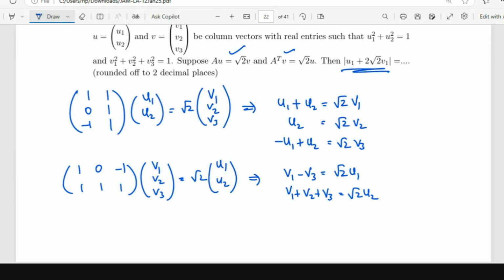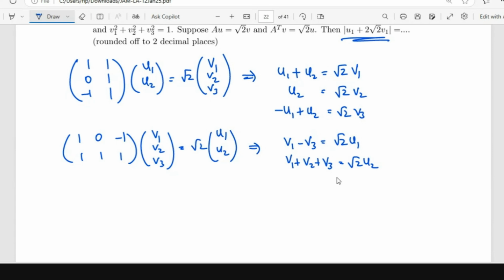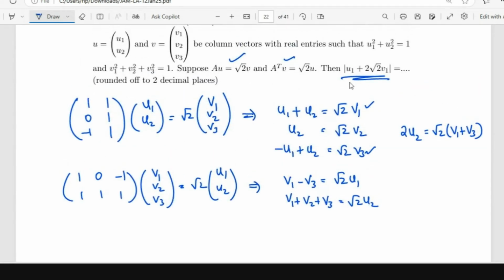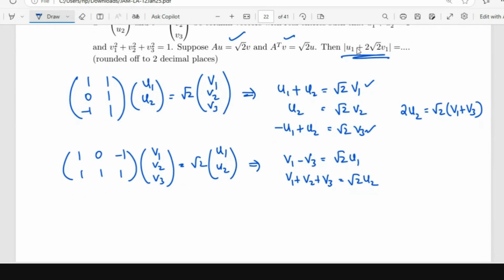See, when we add these two equations, we get 2 times U2 is root 2 times V1 plus V3. Then what do we want? We want U1 and V1.